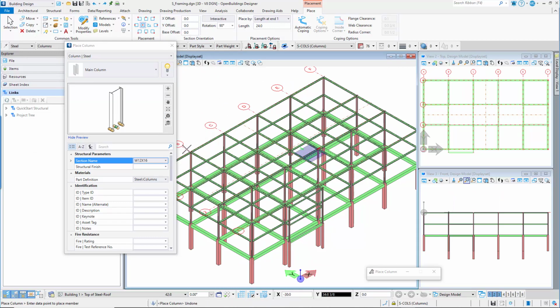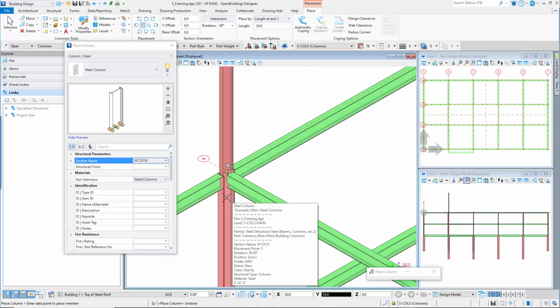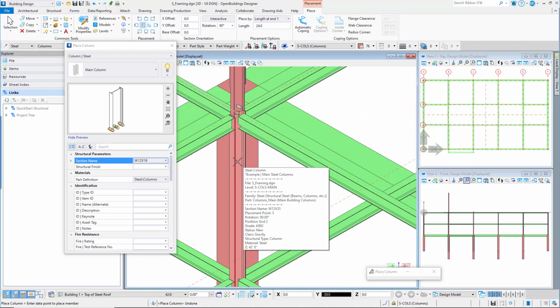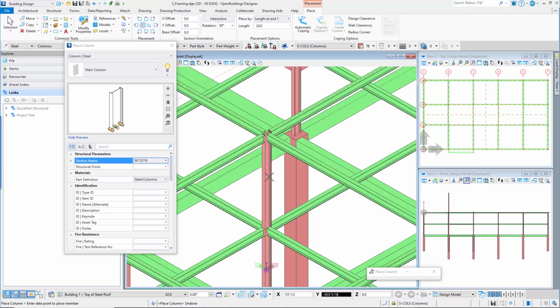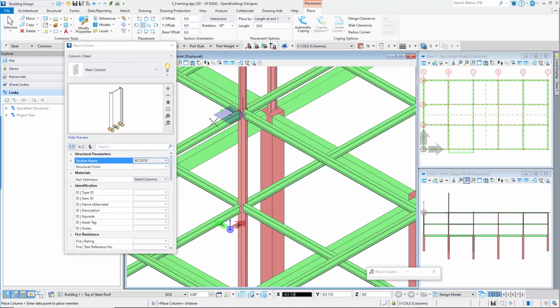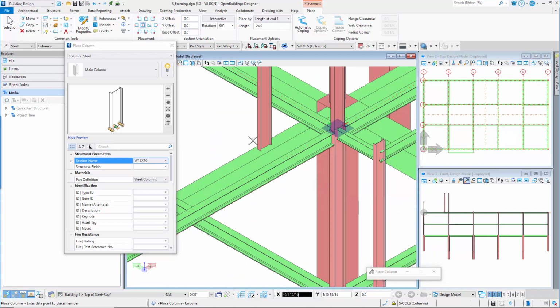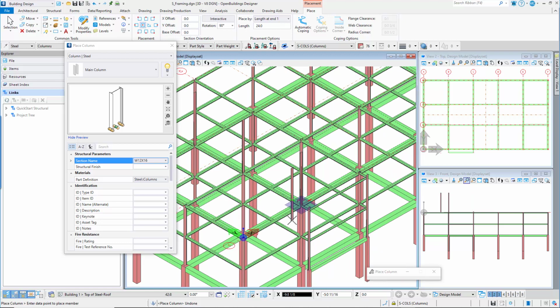Place a column at the column grid location B4, B3, B2, B1. These columns are part of the roof framing, which will be finished in another exercise.